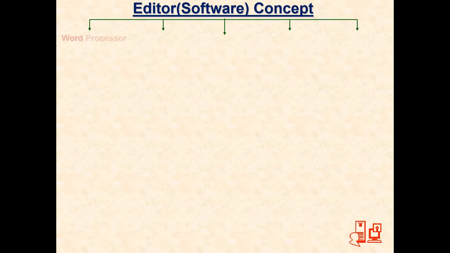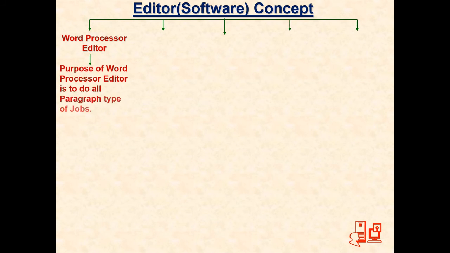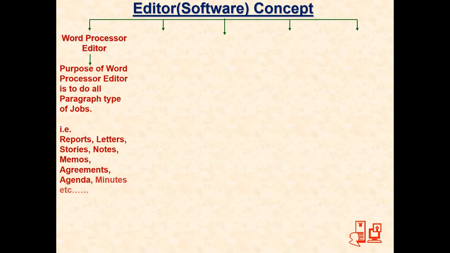The very first category in editor software is the word processor editor. It was the first editor developed by computer people. The purpose of the word processor editor is to do all paragraph types of job. Anything in the form of a paragraph, such as letters, reports, memos, agendas, minutes, is an application in paragraph format. Whenever you want to type anything in the form of a paragraph, you have to make use of software which falls in the word processor editor category.